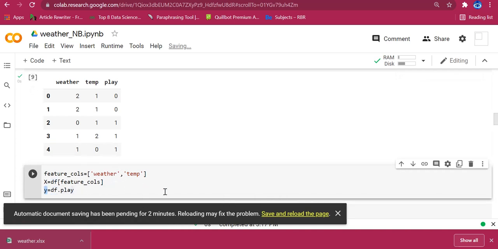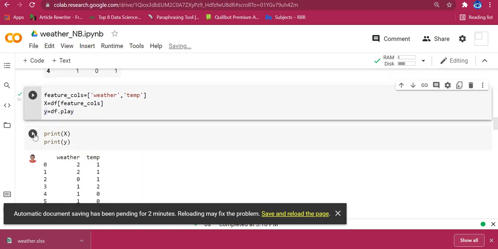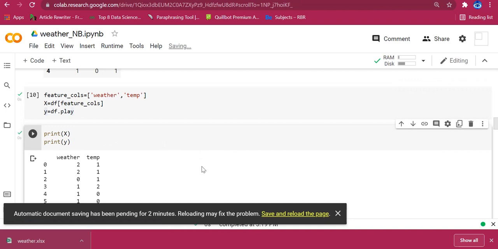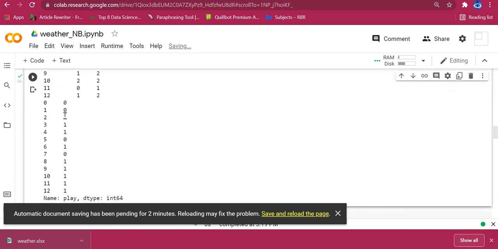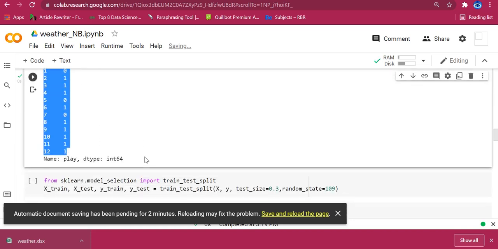Only because after separating the features and labels, we can undergo training. We need to find how my features are affecting my labels. Now X contains weather and temperature, and Y contains play.